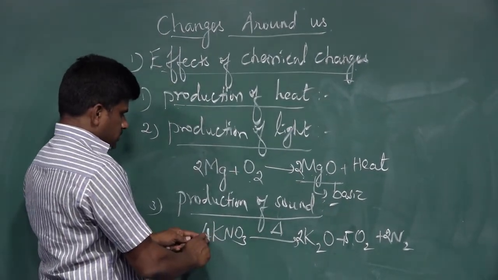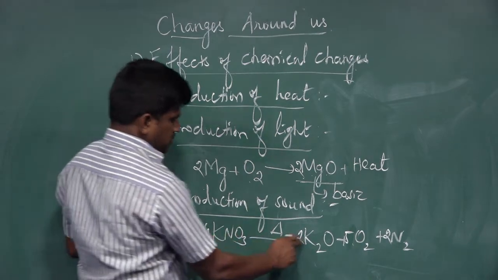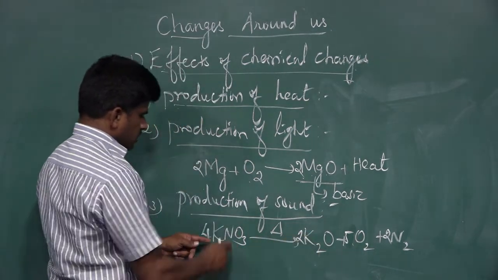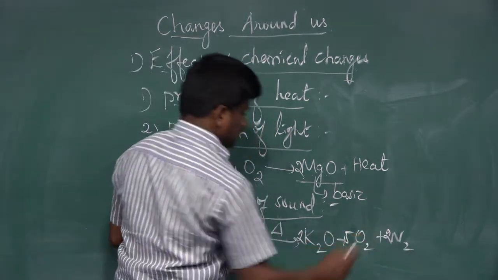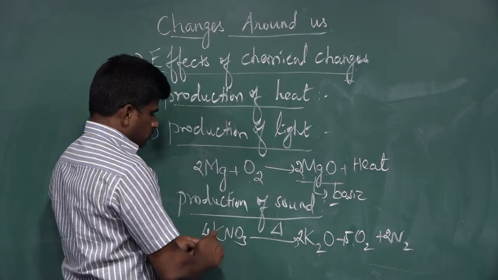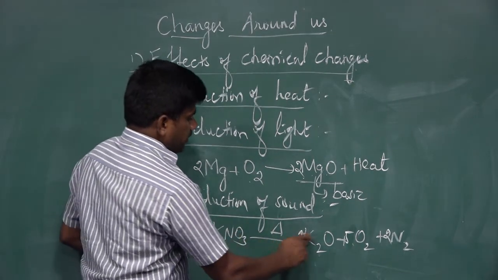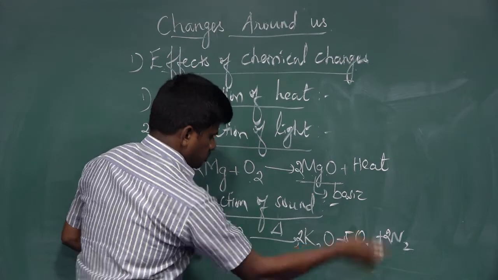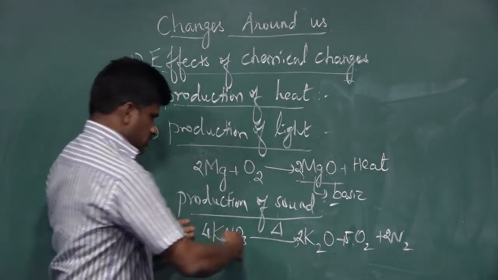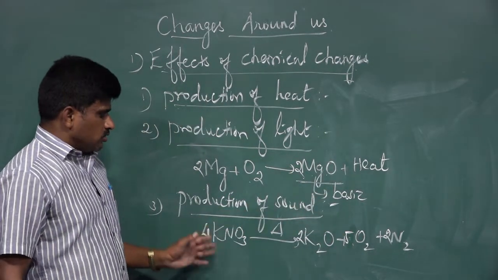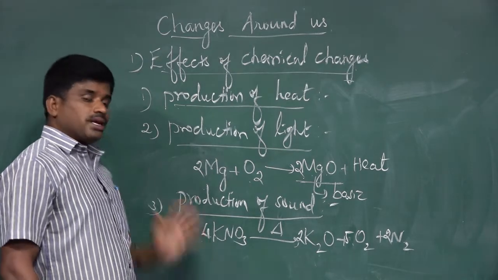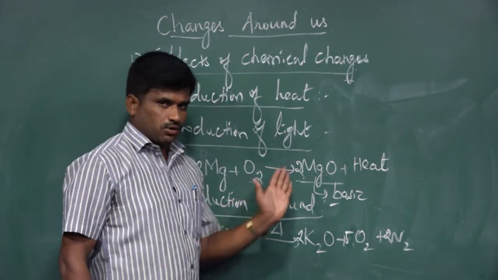Here there are 4 potassium and 4 nitrogen on both sides. On this side, 3 times 4 is 12 oxygen. On the product side, 2 plus 5 times 2 is 10, 10 plus 2 is 12 oxygen. Now the equation is balanced. So this is one of the best examples. When the chemical reaction takes place, it produces sound.